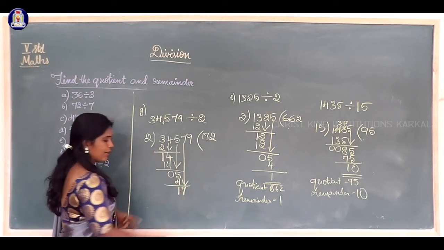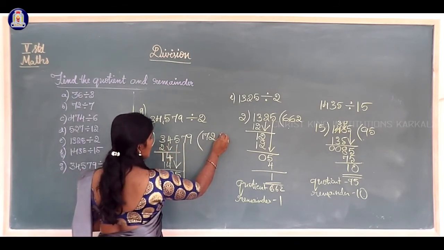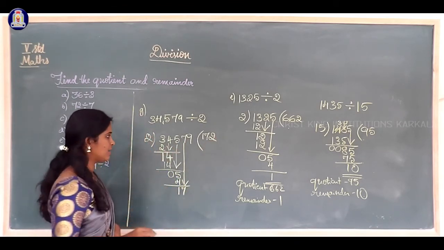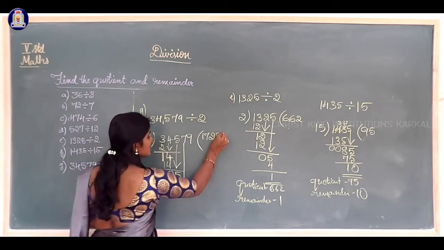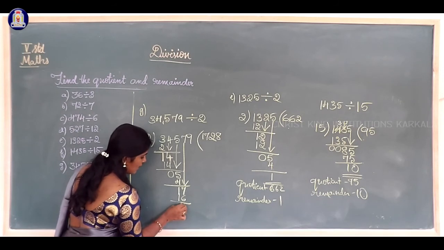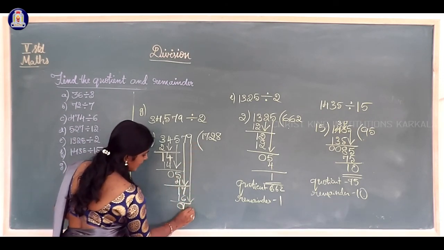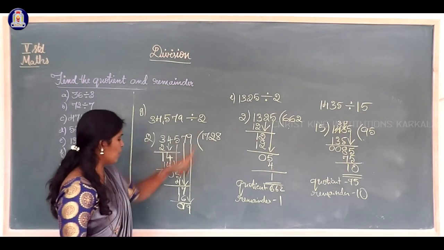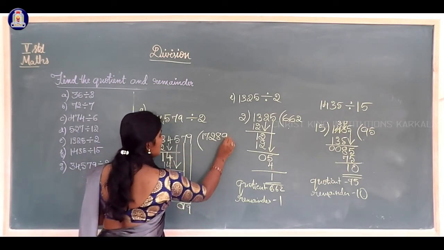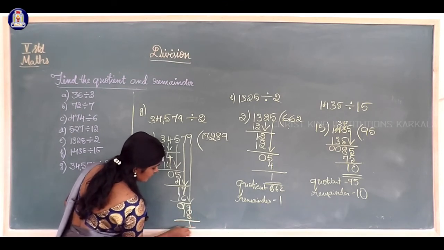7 I will take to the second step. 2 how much are 17? 2 fives are 10, 2 sixes are 12, 2 sevens are 14, 2 eights are 16. Then 7 minus 6, 1, 1 minus 1, 0. Then 9 I will take at the next place. 2 how much are 19? 2 nines are 18. So 19 minus 18, that is 1.